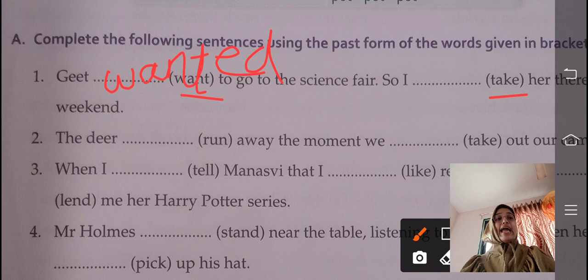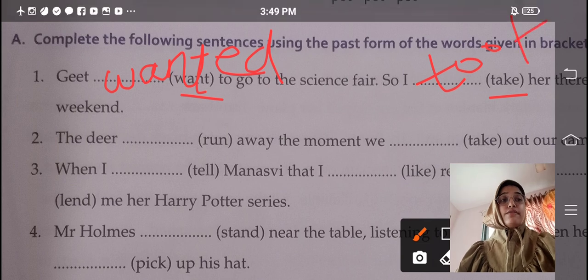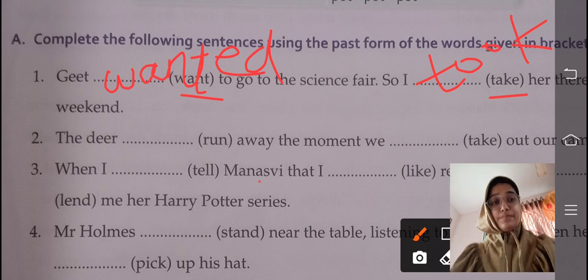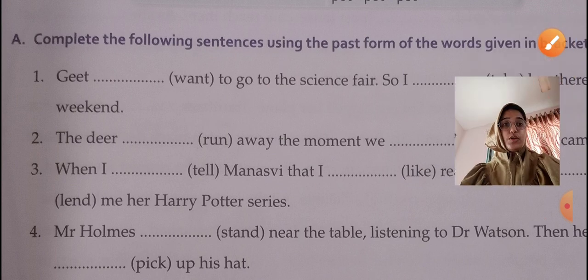So I dash her there last weekend. So I took. The past tense of take is took. So I took her there last weekend. I hope you understood this.